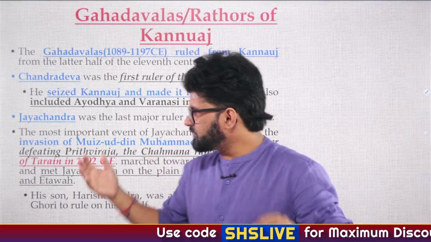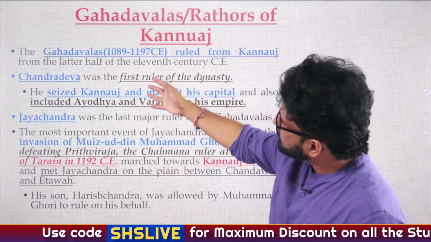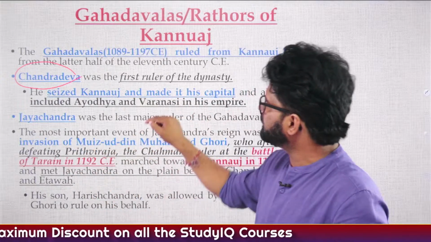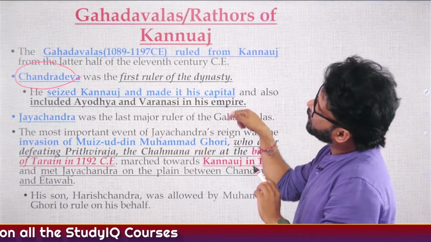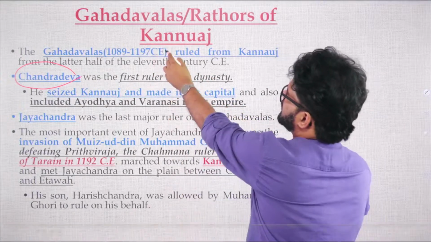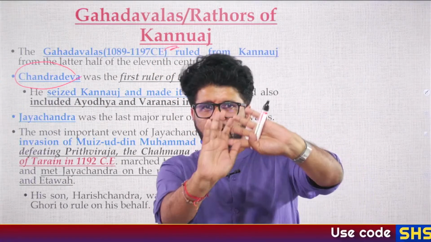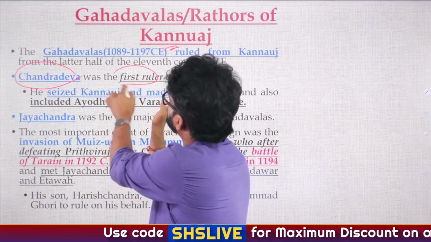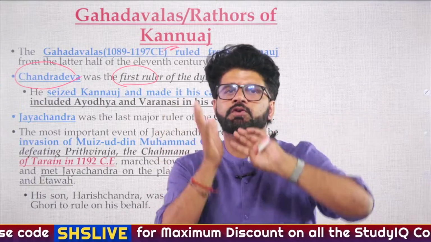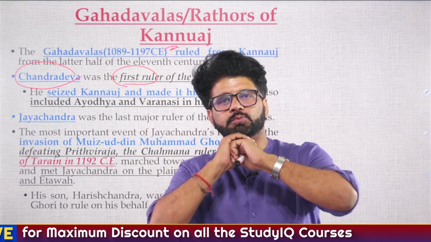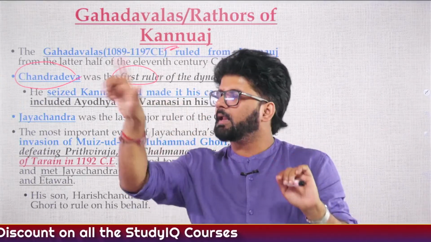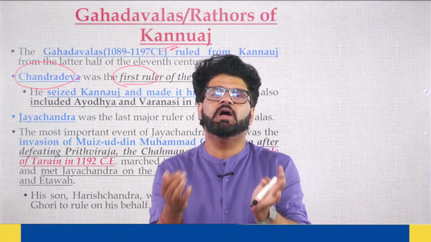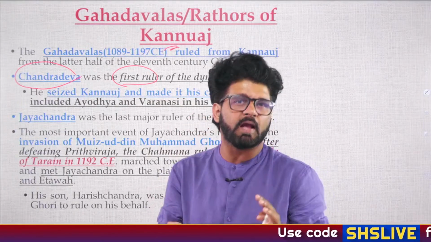So there again, you can see here, lack of unity. So who is the founder? Chandradev is the founder. Sometimes I will write a question mark in front of these rulers. So wherever there is a question mark against, let's say the dates and everything, that means the dates are not very clear. If there is a question mark in front of the first ruler, that means we don't know for sure. Let's say if I talk about a particular Rajput dynasty whose founder was Shiaka, and I write a question mark in front of Shiaka, that means there are still debates going on whether Shiaka was actually the founder of that particular dynasty or not.